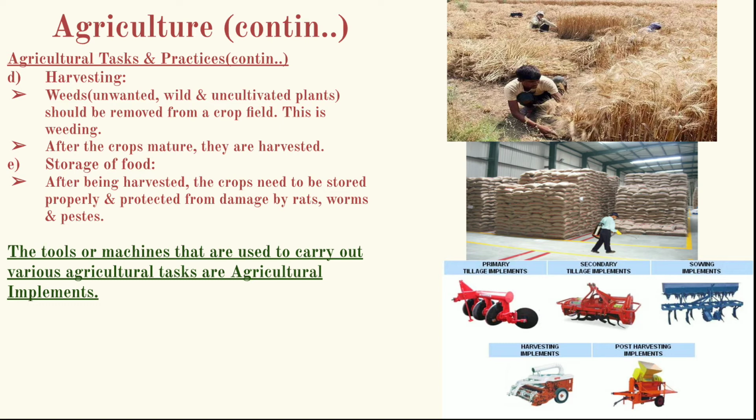Then after harvesting the food crops or any other crops, they have to be stored in a certain place. After being harvested, the crops need to be stored properly and protected from damage by rats, worms, and pests. Now the tools and machines which are used to carry out the various agricultural tasks are known as agricultural implements. From the pictures you have seen, the first picture is of harvesting, then the storage, and then these are the tools which are used for agricultural tasks.